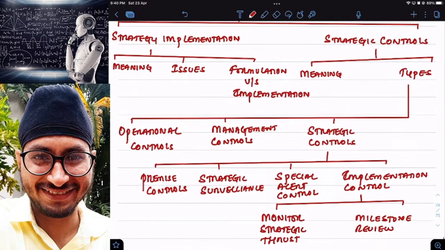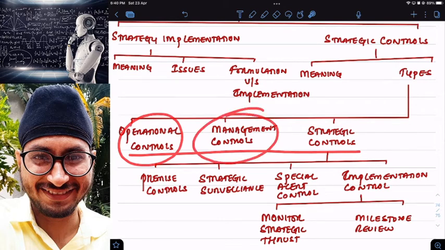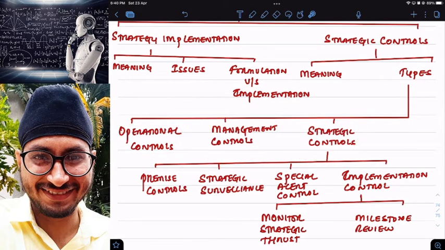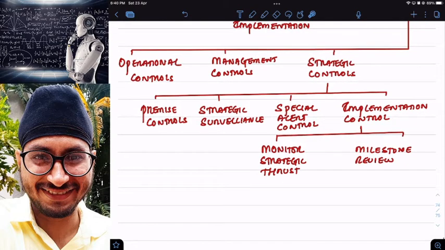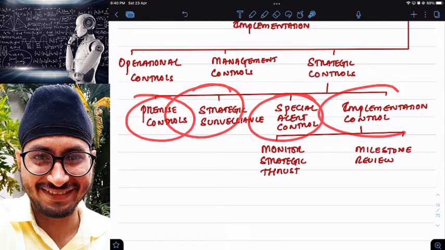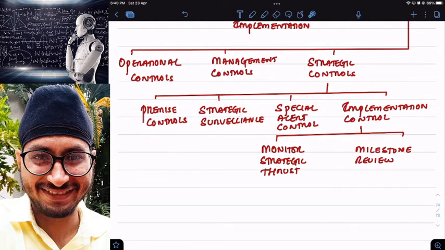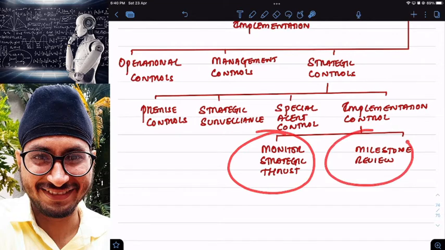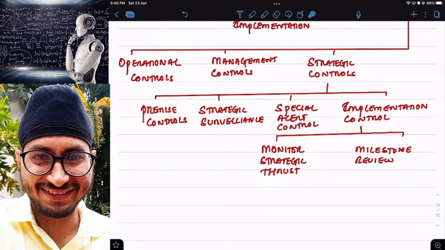Clear? So in controls we have 3 types of controls, that is operational control, management control, strategic control. Under strategic control we have 4 types: premise controls, strategic surveillance, special alert control and implementation control. Again under implementation control we have 2 types, that is monitor strategic thrust and then we have milestone review.